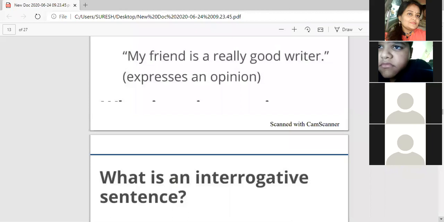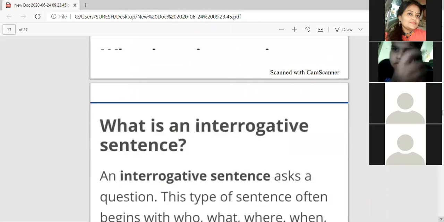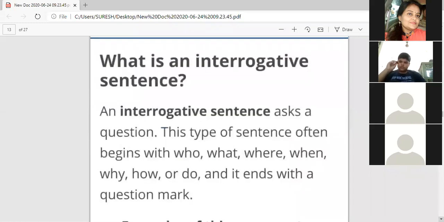Now come here, second type of sentence. What is an interrogative sentence? An interrogative sentence is a question, in both WH questions and yes/no questions. An interrogative sentence asks a question. This type of sentence often begins with who, what, where, when, why, how, or do, and it ends with a question mark. What is your name?